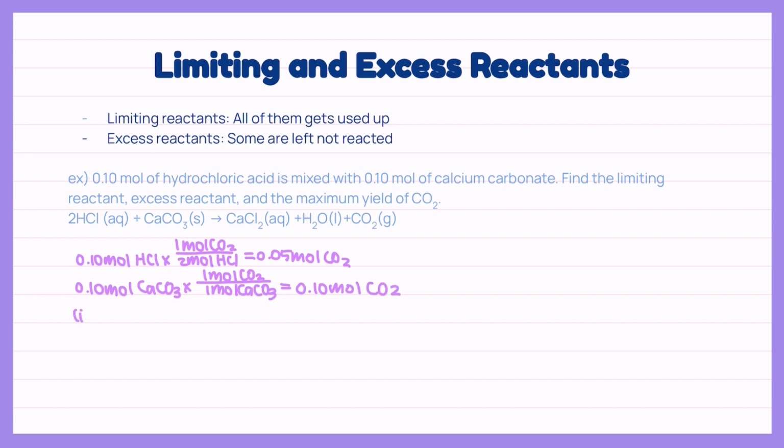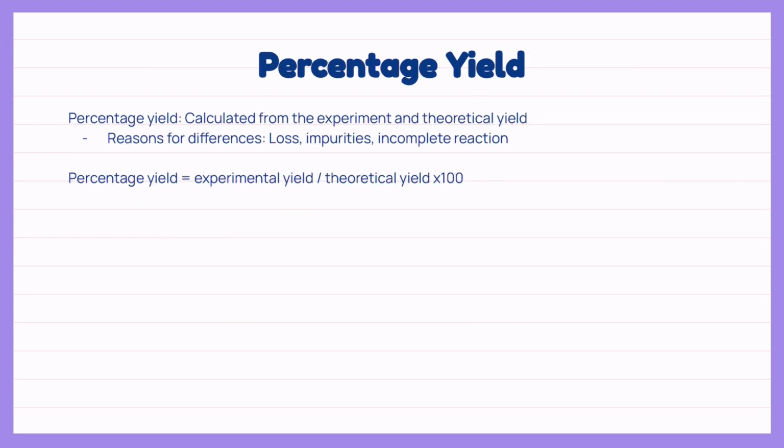The limiting reactant is always the one that produces less product. Therefore, the limiting reactant would be hydrochloric acid and the excess reactant will be calcium carbonate. The maximum yield of products produced always depends on the limiting reactant, making the answer 0.05 mole of carbon dioxide. Next, percentage yield is calculated from the experimental yield and theoretical yield.